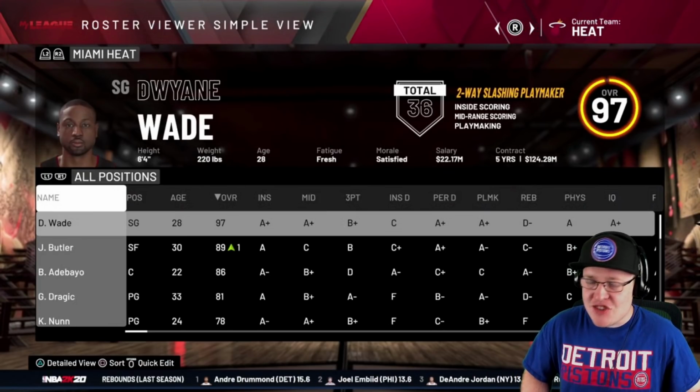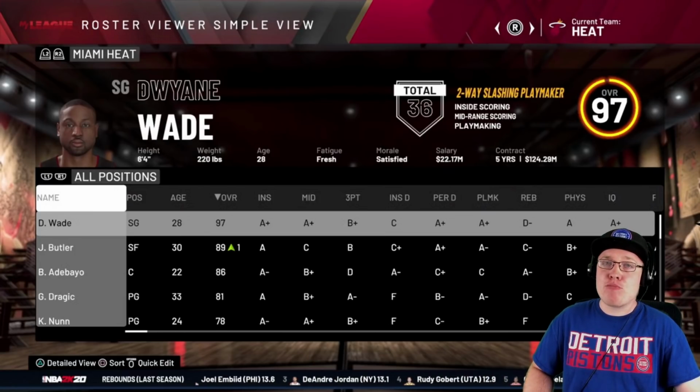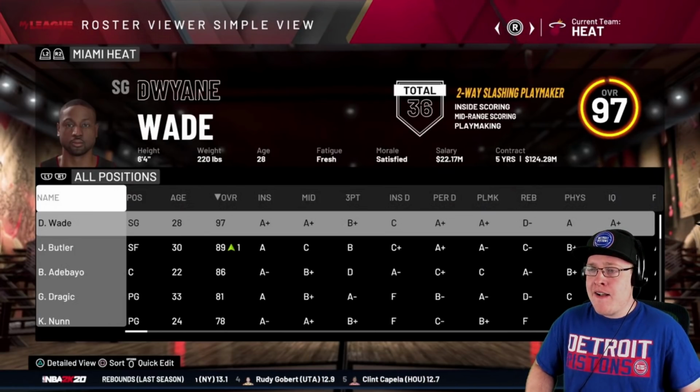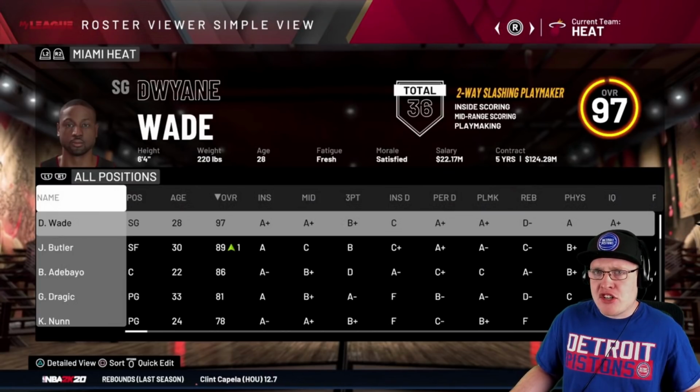For the Miami Heat, Dwyane Wade. Yes, one of the greatest shooting guards to ever play the game of basketball. I have him as third all-time behind Michael Jordan and Kobe Bryant. Just another guy. It was really actually sad when he retired.